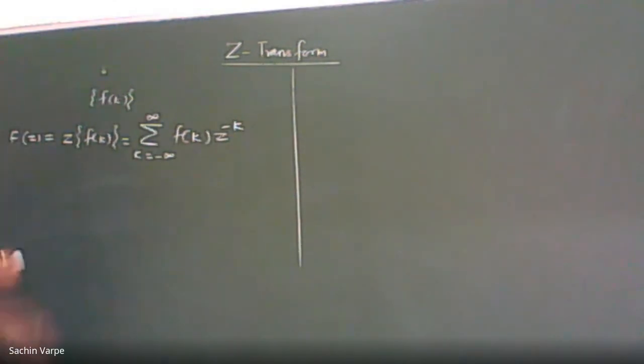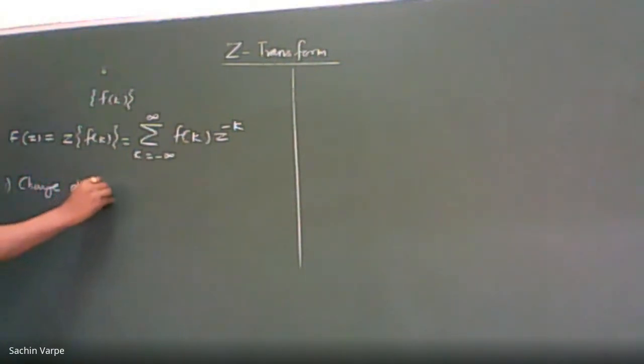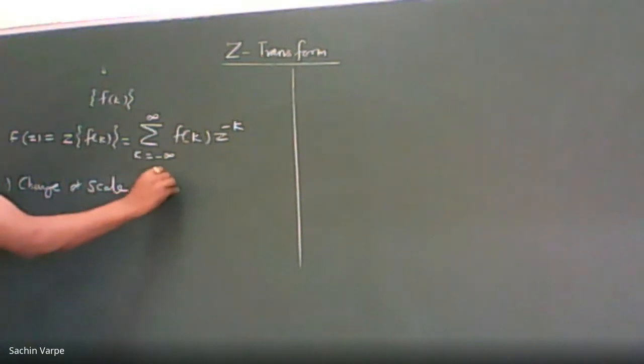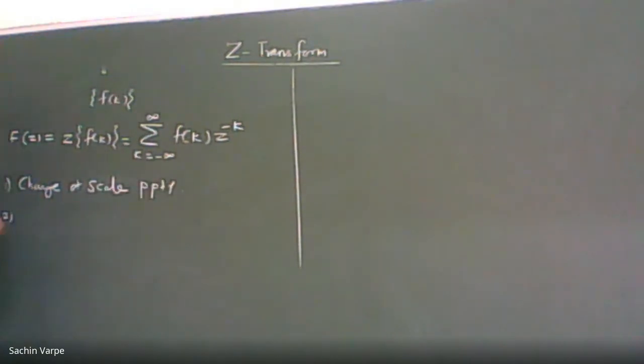With the help of this basic definition, we have discussed several properties of the Z transform. The first property is linearity. The second is change of scale property.